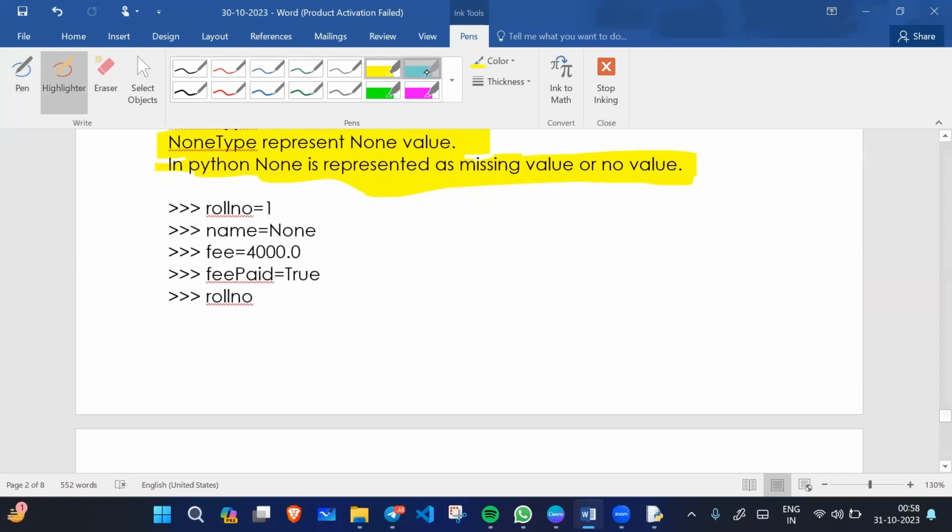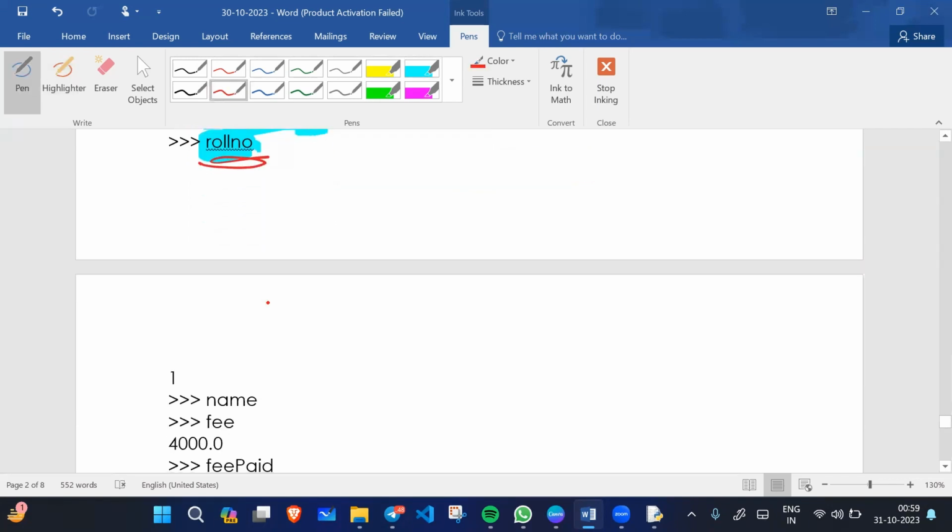For example, let's take an example. Roll number having value 1, name. If we don't care about the name, what will we put in name? None. And fee equals 4,000. And if you want to check whether the fee is paid or not, fee paid equals true, meaning the fee is already paid. So when I print roll number, it will show the roll number.